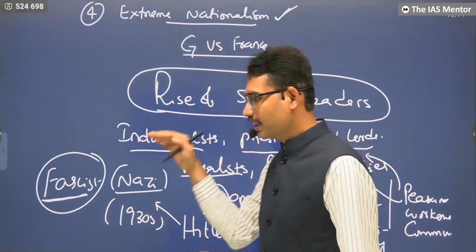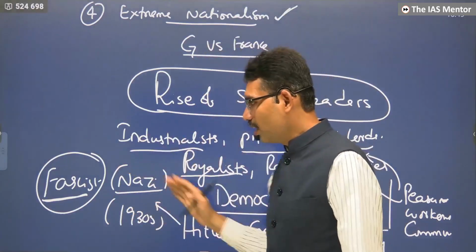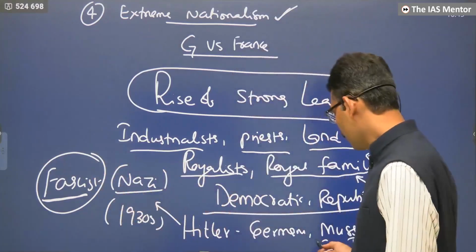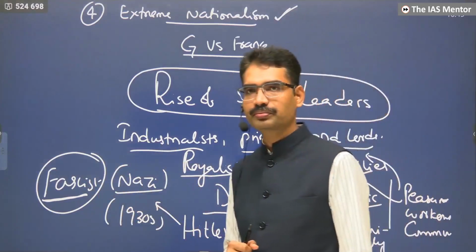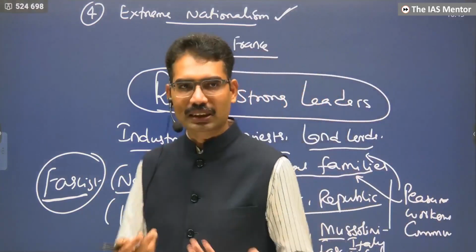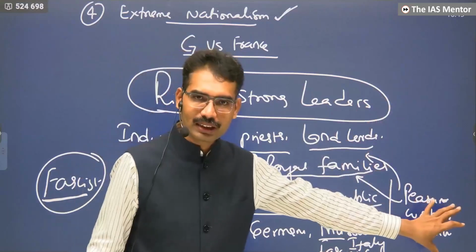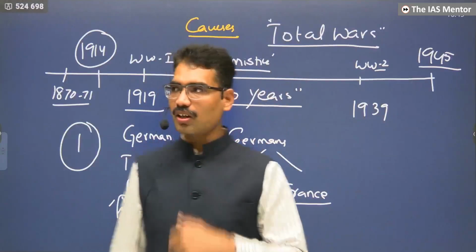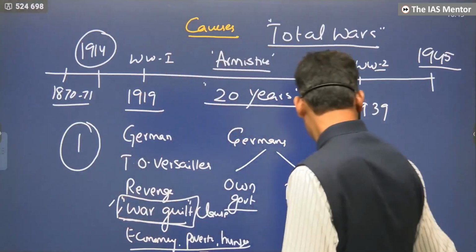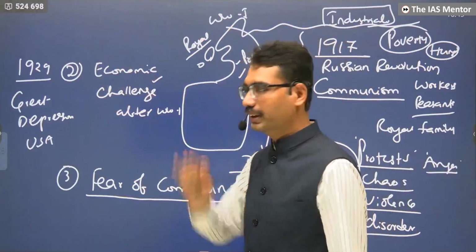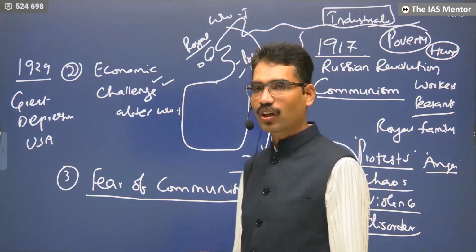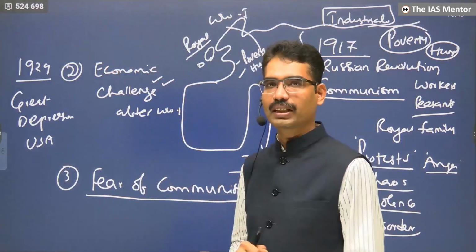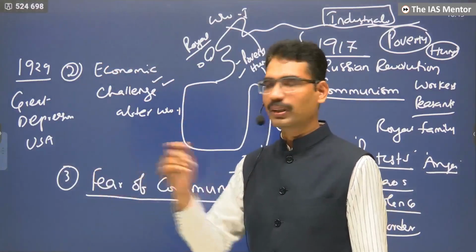Strong leaders like Hitler and Mussolini emerged. They are called fascist leaders. The term fascist emerged from the fascist party of Mussolini. He became successful in containing communism in Italy, and he became successful in setting Italy in economic order. He brought Italy out of this economic crisis, and he became even more popular.